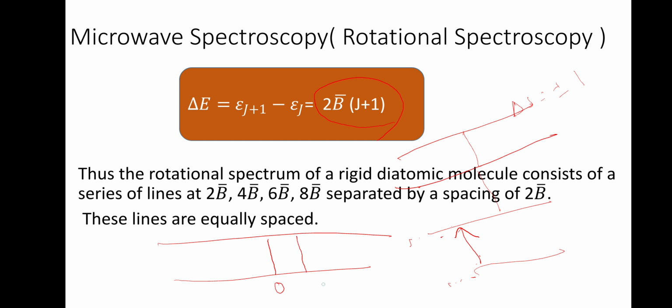Second, it will be here, which will be 2B bar separated. Again at 2B bar separation, one more will be there. Again at another 2B bar, one more line will be there. So this is 2B bar, this is 4B bar, this is 6B bar, this is 8B bar. It will be going. So it consists of equally spaced lines.